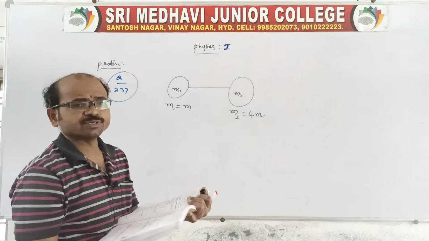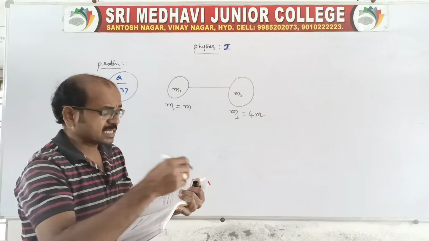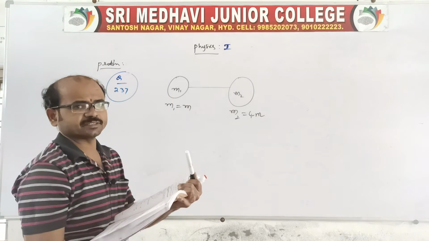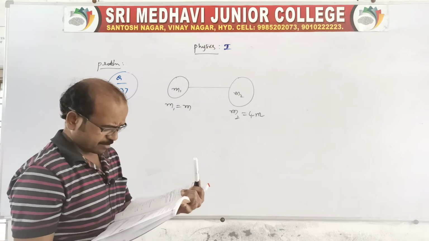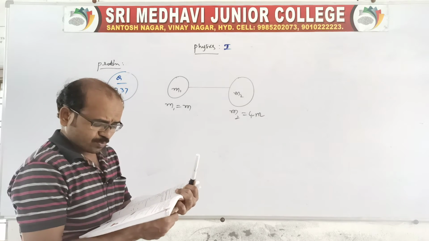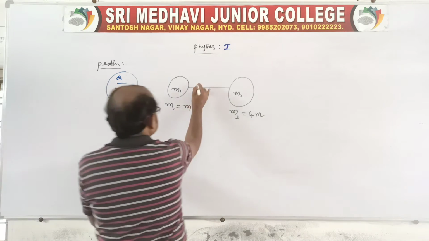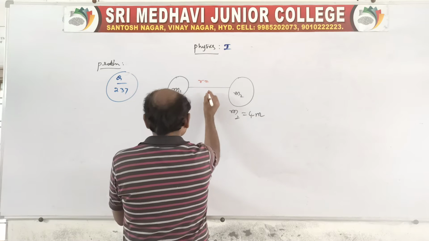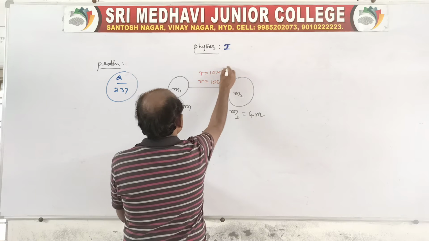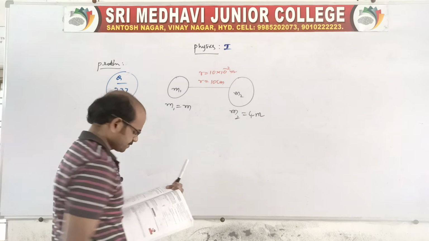So the first ball mass we don't know, but the second ball mass is 4 times the first ball. You take M1 as M and M2 as 4M. Then these two balls are separated by a distance of 10 centimeter, so R is equal to 10 into 10 power minus 2 meter. We should convert into meters.